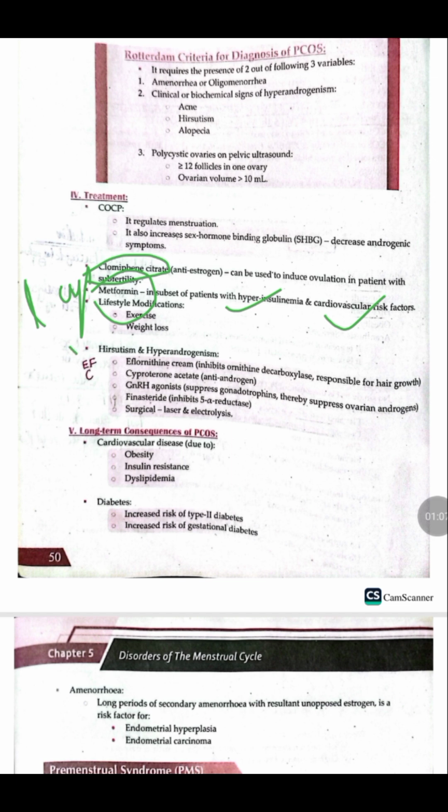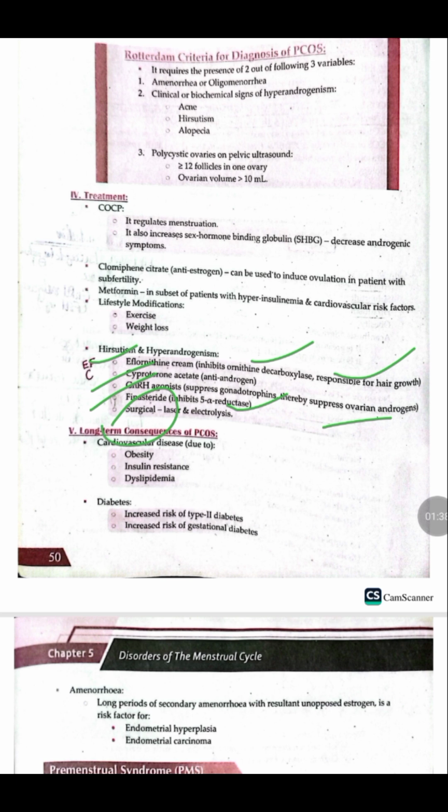For the signs and symptoms of hyperandrogenism and hirsutism, we give different drugs. The first one is eflornithine cream. This cream inhibits ornithine decarboxylase, which is responsible for hirsutism or hair growth. Similarly, we can also give the patient cyproterone acetate, which is an anti-androgenic drug. Similarly, we can also give a GnRH analog, which suppresses the ovarian androgen. Similarly, we can also give finasteride, and at the end we can also apply surgical treatment like laser therapy and electrolysis.